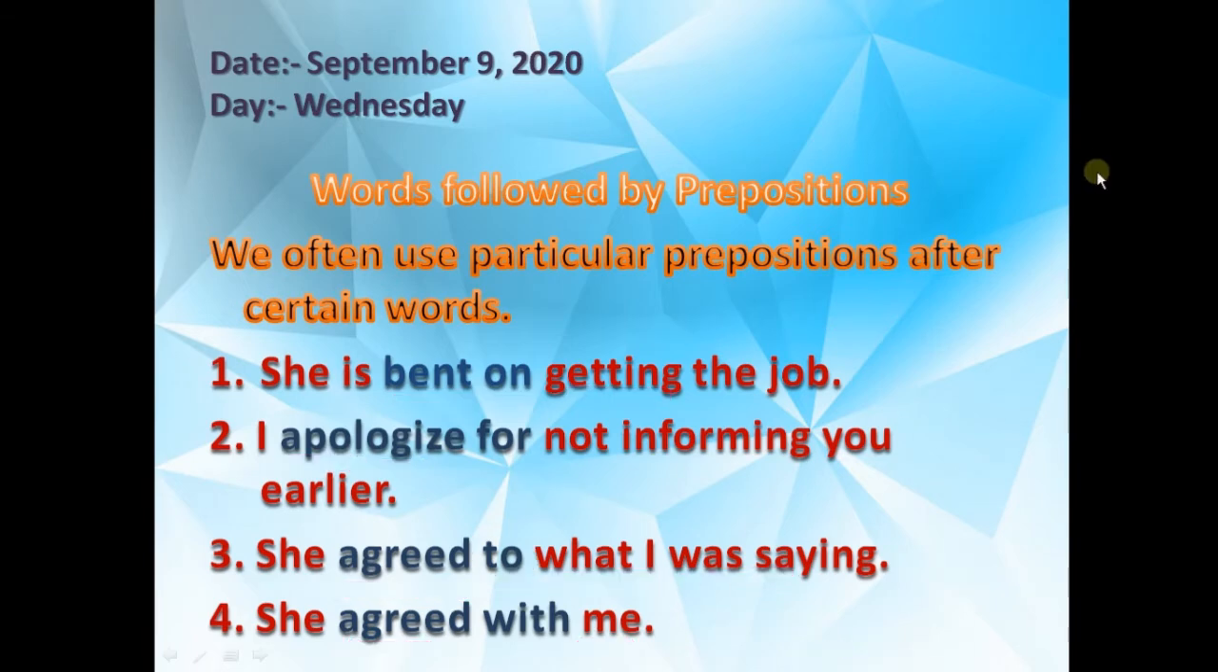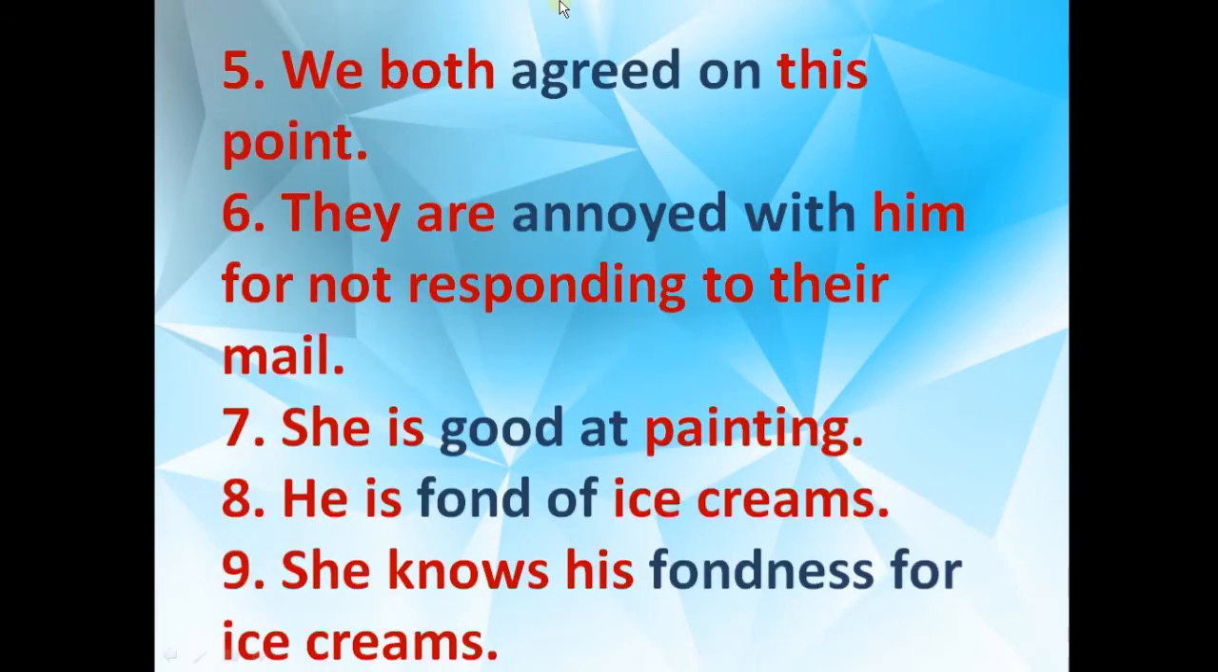Next one: we both agreed on. Now one more "agreed" is given, and you have to identify it. Here also this is our verb only, but this time we have used "on". Whenever you are talking about a non-living thing, that will be "agreed on". After that "on", whatever the answer is, that will be your "agreed on".